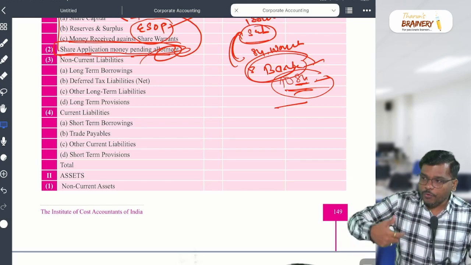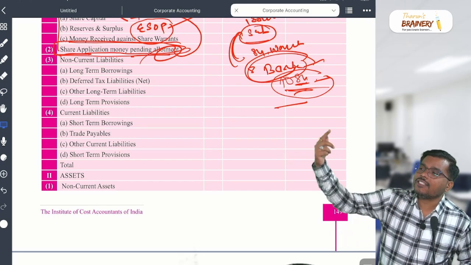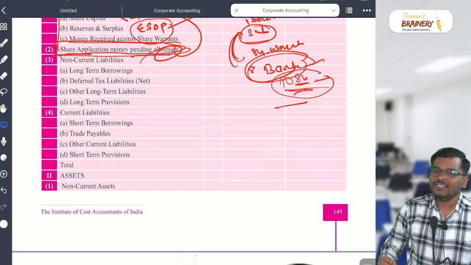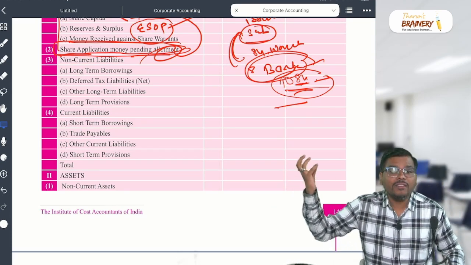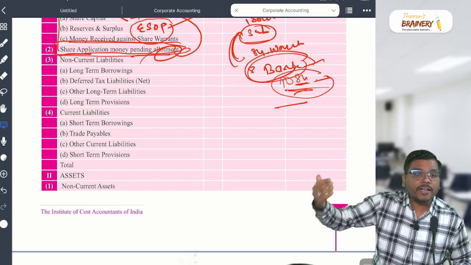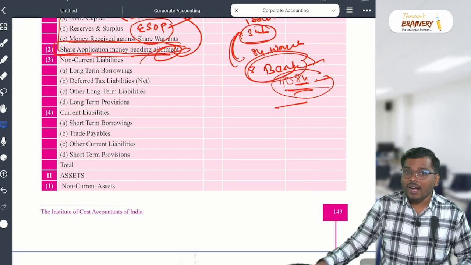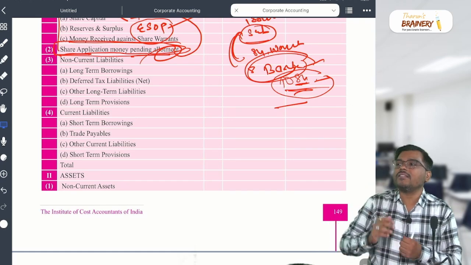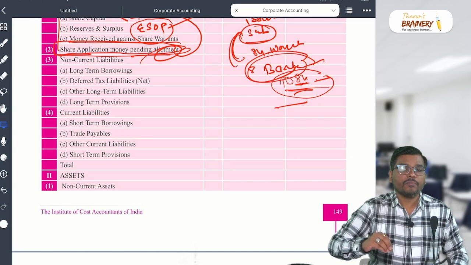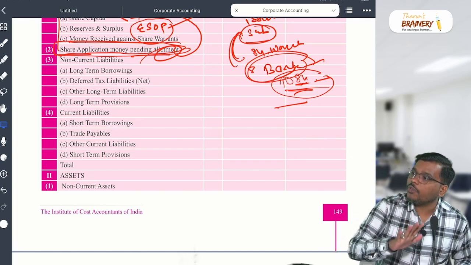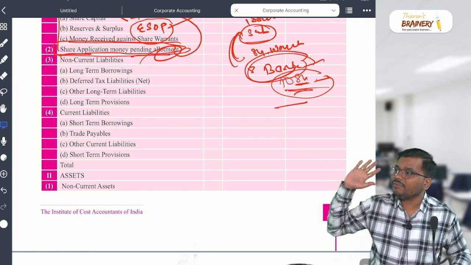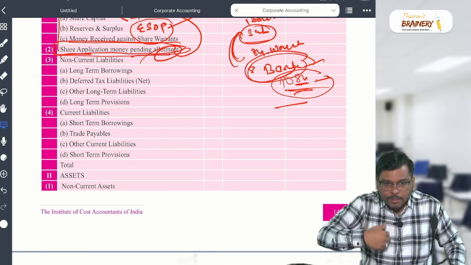Prudence says, if you feel that in the future you are going to incur some loss, you create some provision for that today only, so that your going concern will be protected in the future. Otherwise, it will kill your business. That's why we create a provision. Provision is the amount set aside from the profit, which is expected to be settled in the future. But provision, we know we are expecting that.